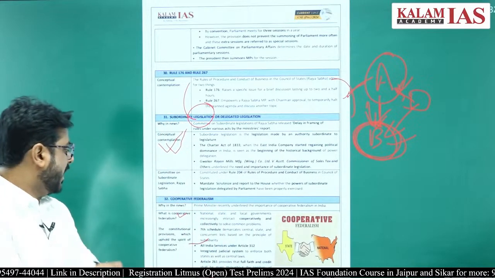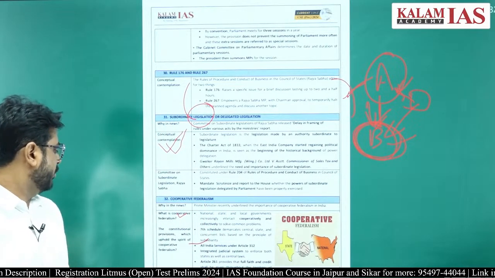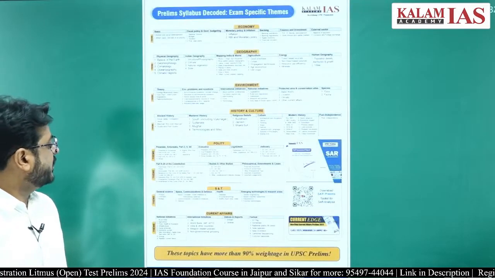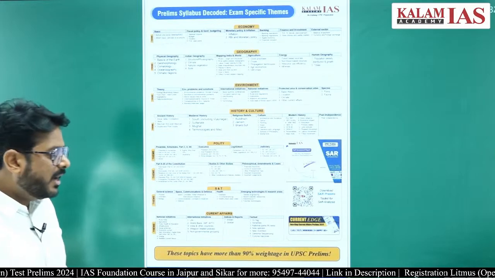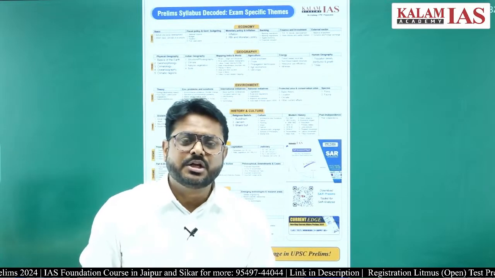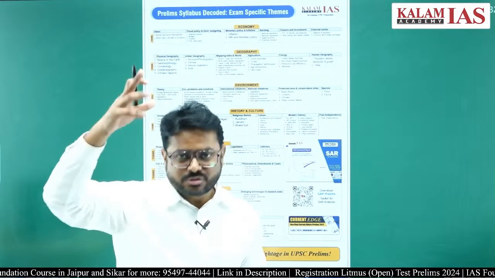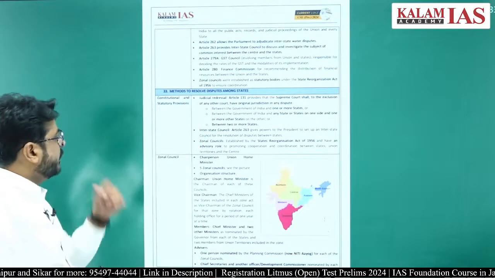So that is how cooperative federalism can be ensured. Several constitutional articles are there. Similarly, there is an integrated judiciary, District Court, High Court, Supreme Court. So that pattern is there throughout the country.